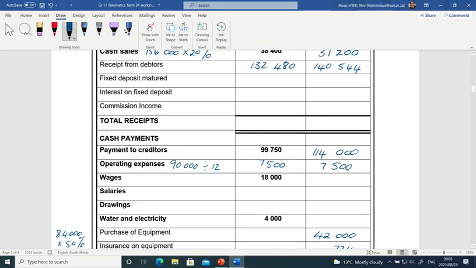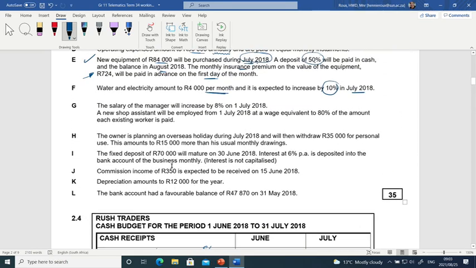Water and electricity, they gave us June, so July will be 4,400. The 4,000 plus 10%, and 10% is 400 Rand. So we're done with that one, with F.